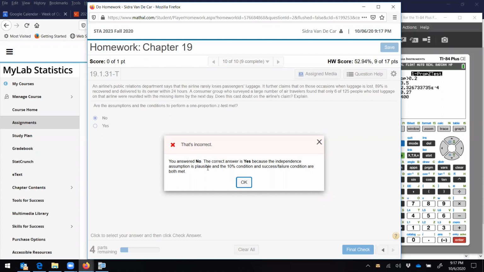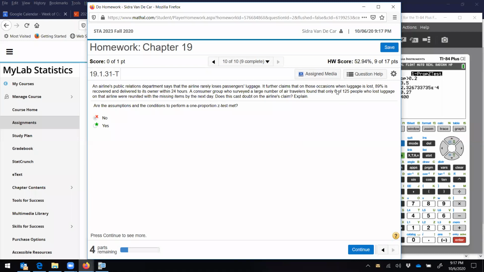The independence assumption is plausible. Yep, I agree there. The 10% condition is met. I agree there because 125 is less than 10% of all passengers. But our success failure condition is not met. 6 is not bigger than 10.